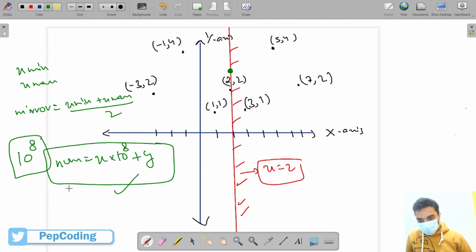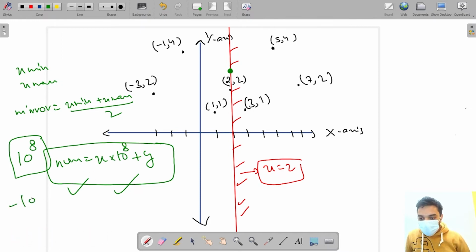You can see why I'm doing this, because the range is between minus 10 to the power 8 and 10 to the power 8. So this will be a unique number every time. Fine, this is how I'm going to store these. And after this, now I know the mirror.